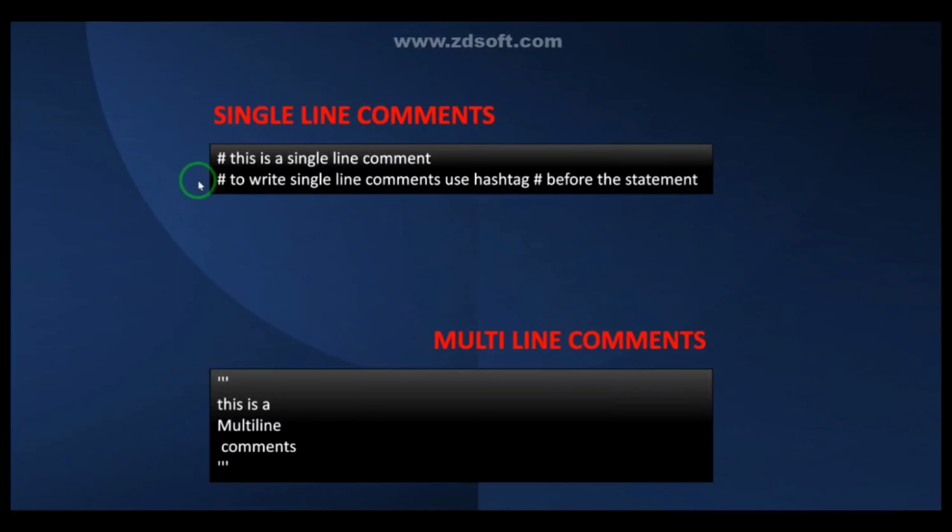And guys, coming to the next slide. So we have Python single line comments and multi-line comments. So in Python we have two types of comments, that is single line comments and multi-line comments. And how to write single line comments? Here is the syntax, and we will use a hashtag, and whatever we write after the hashtag will be treated as a comment. And in multi-line comments we will be using 3 single quotes opening and 3 single quotes closing. So whatever you write between these quotes will act as a comment. So you can use single line comments for a single line only. For multi-line you can use multi-line comments.